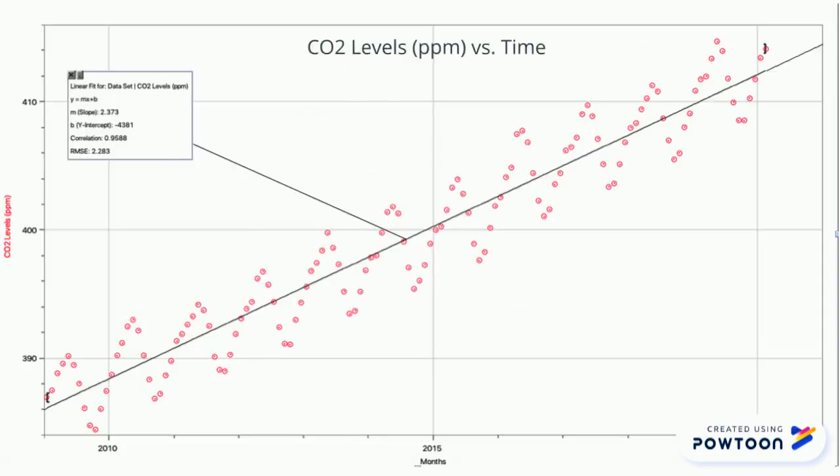CO2 rates have been increasing more than ever since human influence. This graph shows the increase in CO2 levels from 2009 to present day. The rate of increase is heavily concerning, as it will make a strong impact on the Earth's climate.